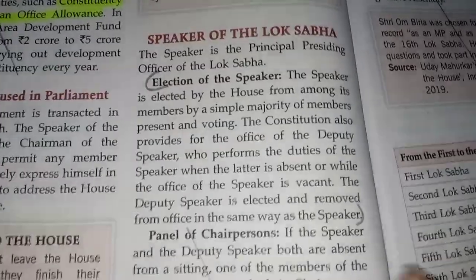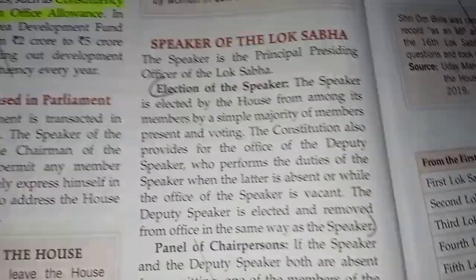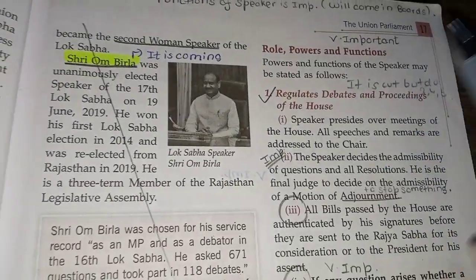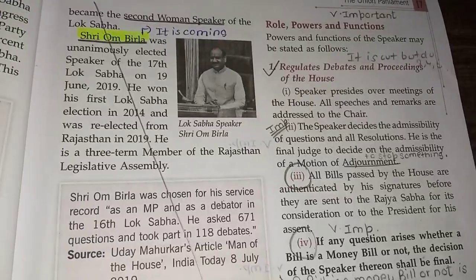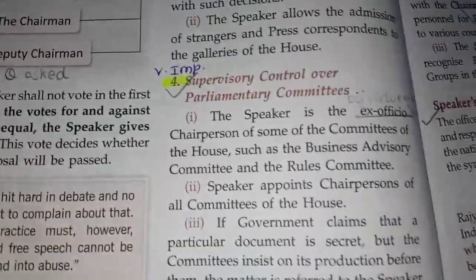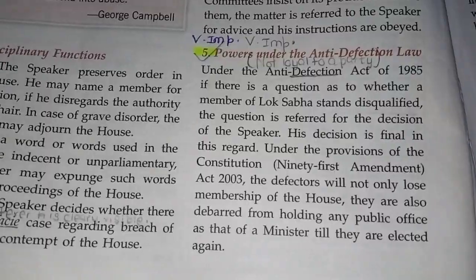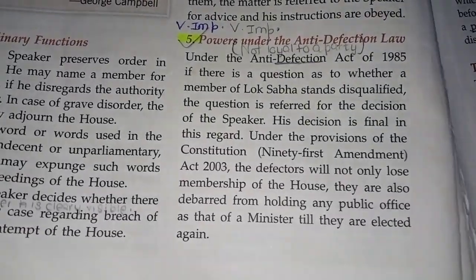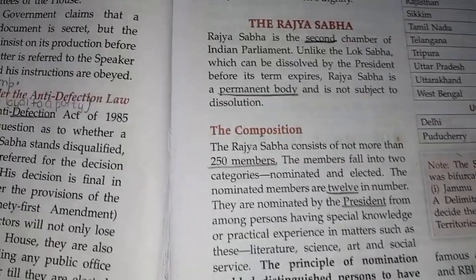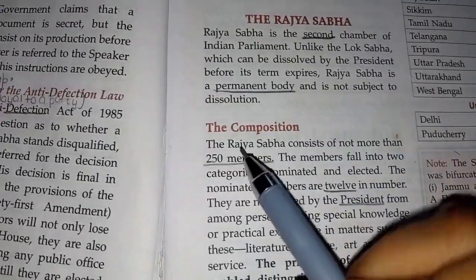How is the speaker elected? By the simple majority of Lok Sabha. A very important question is what are the functions of the speaker? Make sure to study disciplinary functions, administrative functions, and the anti-defection law is also very important. Then we have Rajya Sabha. It is a permanent body, and there are 250 members.